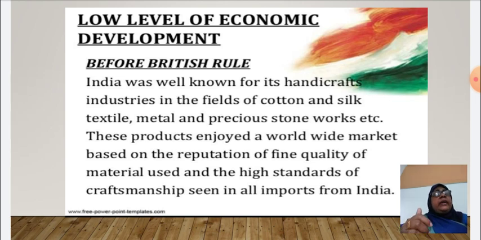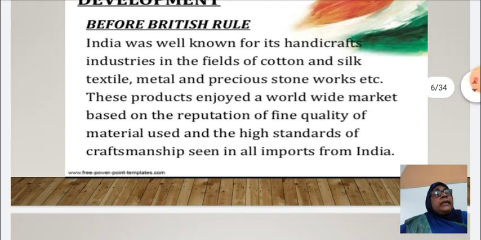These products enjoyed a worldwide, international market. Silk, cotton and precious stones enjoyed a worldwide market because of their reputation for fine quality. So India was famous for handicrafts before British rule.